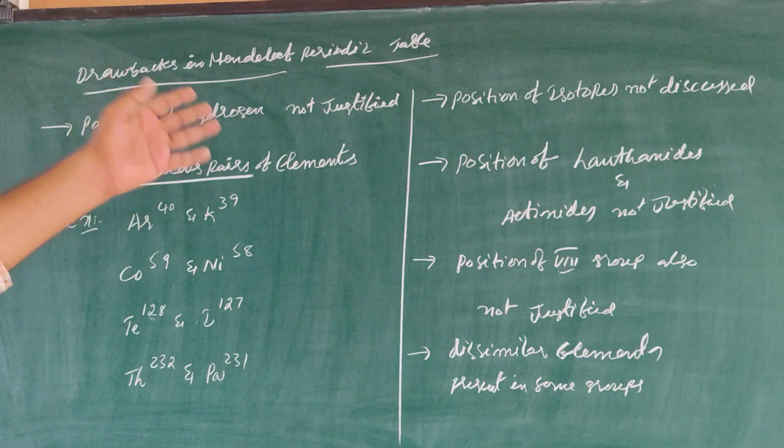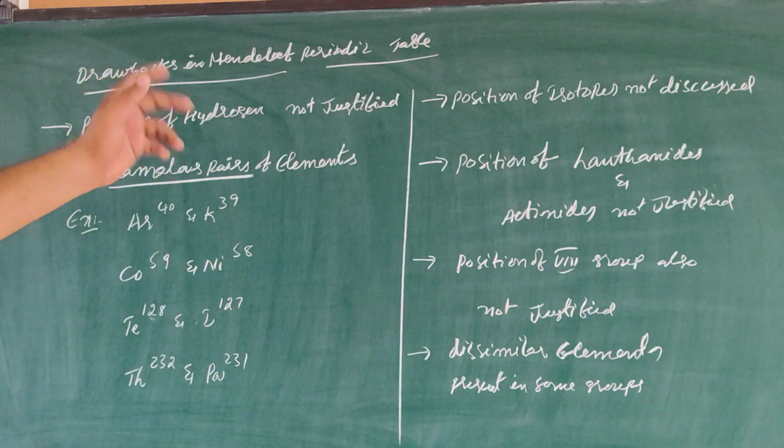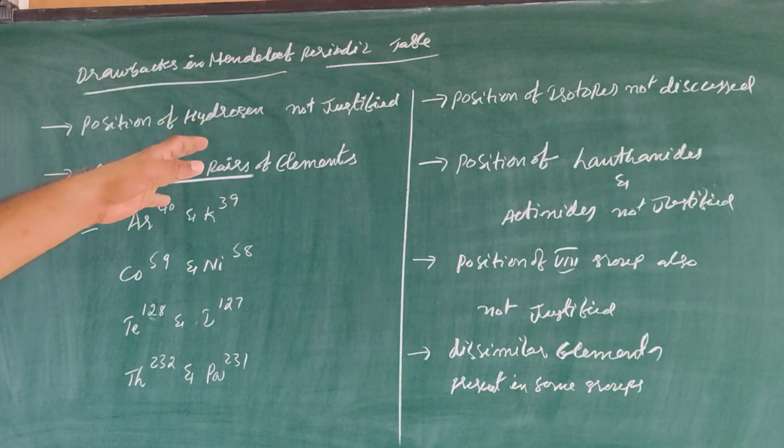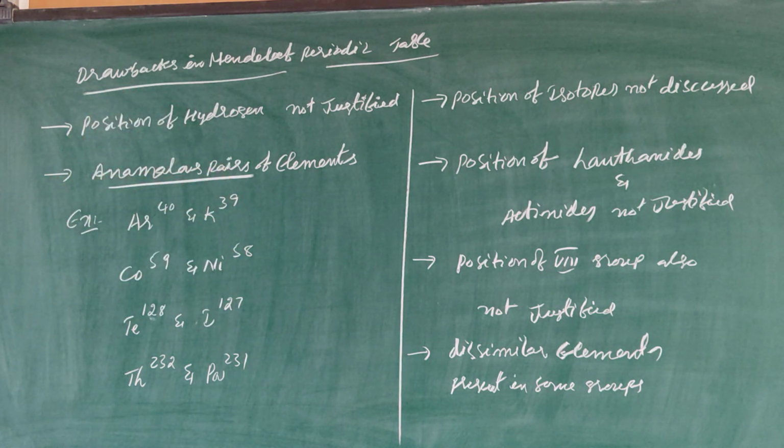Next, the position of isotopes was also not discussed. The position of lanthanides and actinides was also not justified properly. The position of the 8th group was also not justified. Some dissimilar elements he kept in the same groups, and for those elements he could not give a proper explanation.